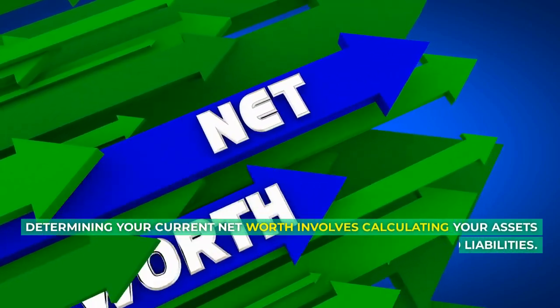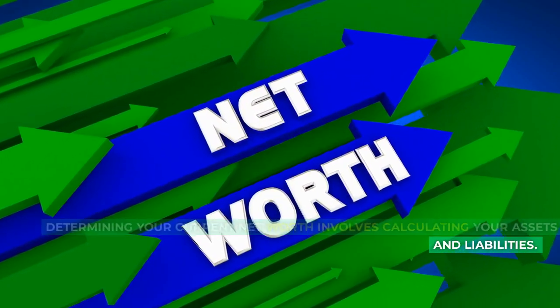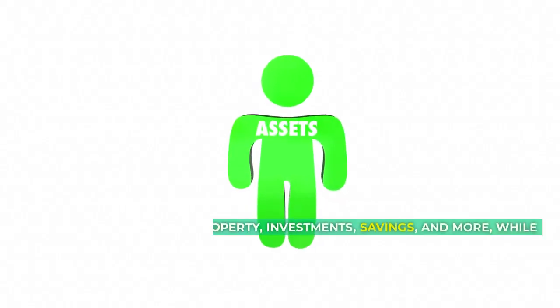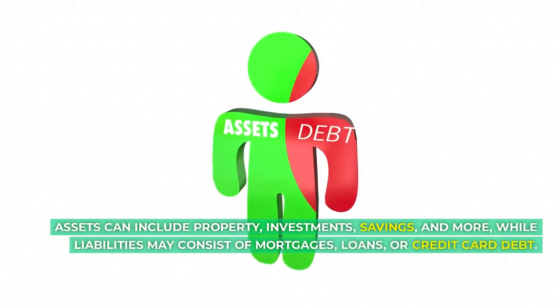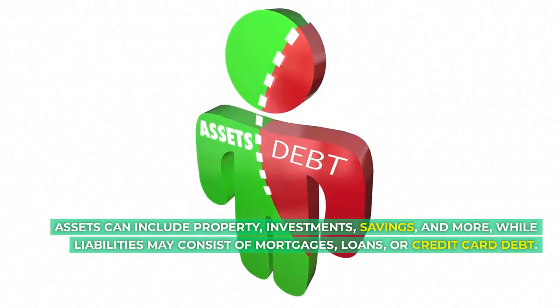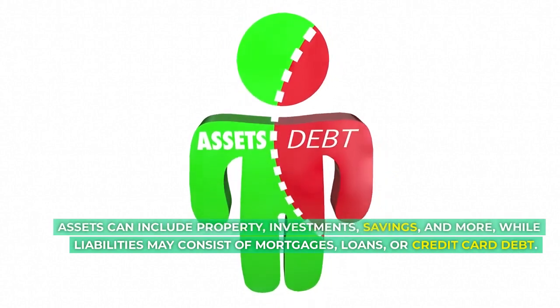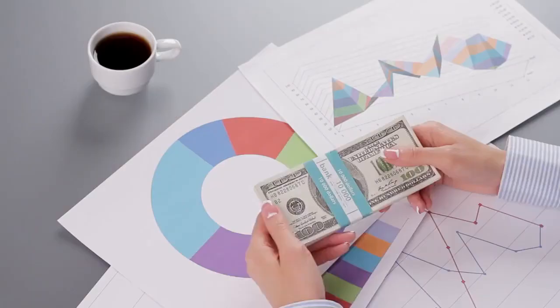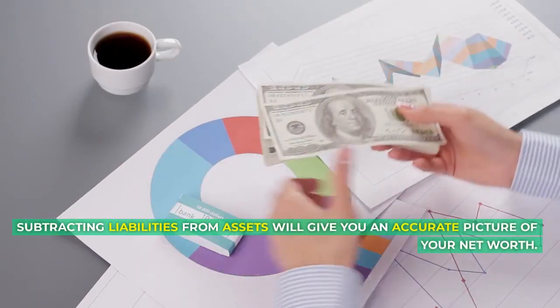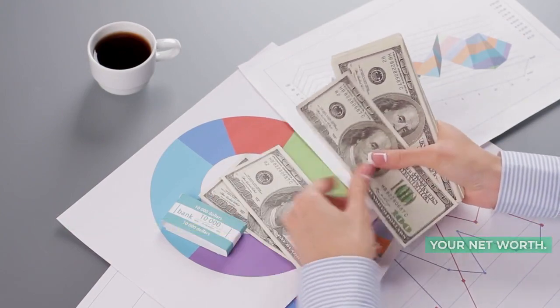Determining your current net worth involves calculating your assets and liabilities. Assets can include property, investments, savings, and more, while liabilities may consist of mortgages, loans, or credit card debt. Subtracting liabilities from assets will give you an accurate picture of your net worth.